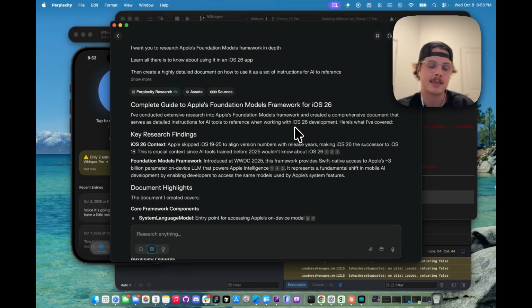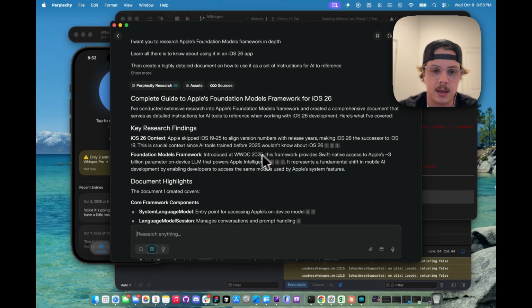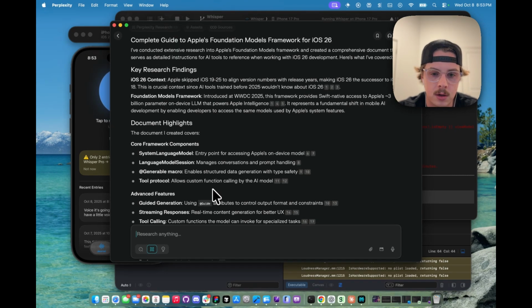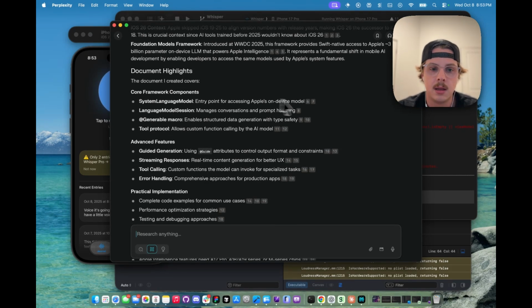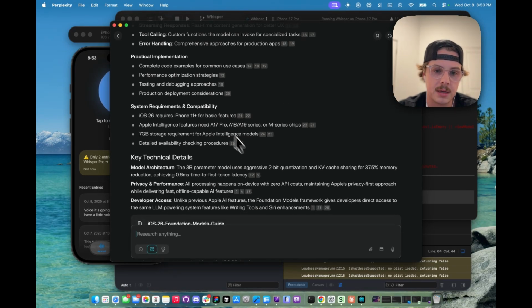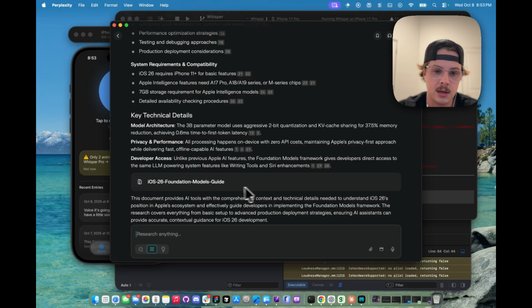So now that Perplexity has finished our research on iOS 26 and the foundation models, we can go ahead and take the document it created and give it over to Codex. Give me just a quick summary of everything that it learned and is included in the document, such as the core components, the advanced features, practical implementation, system requirements, and some key technical details.